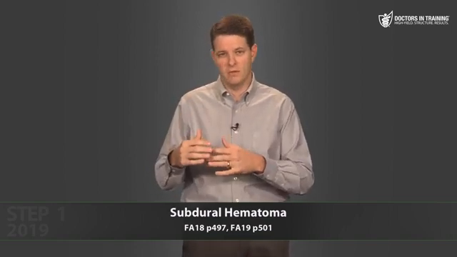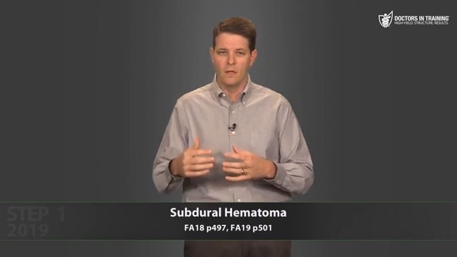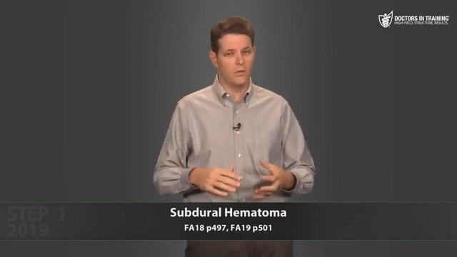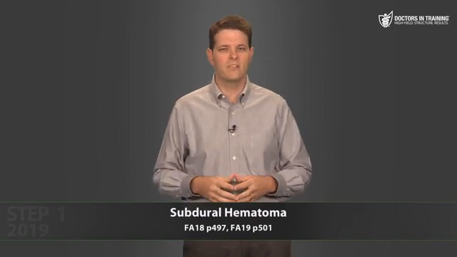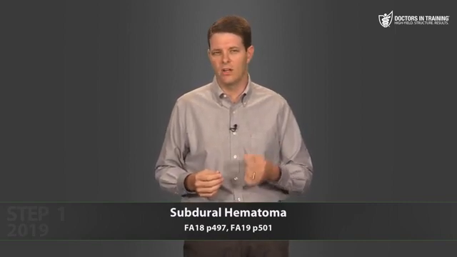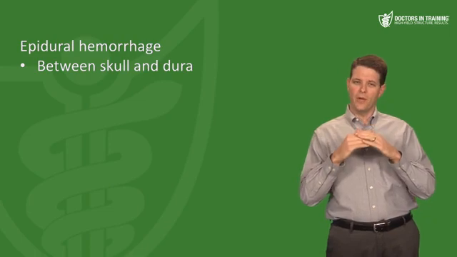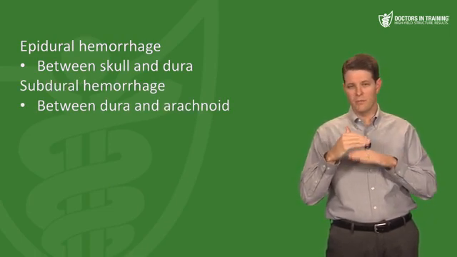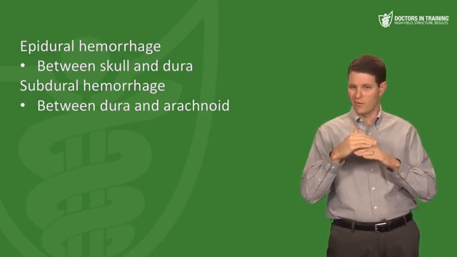That's what epi means, above or upon. But a subdural hematoma is below the dura, like a submarine is below the surface of the water. Now, that's an important consideration when it comes to the shapes of these things on CT. So an epidural hemorrhage is between the skull and the dura, and a subdural hemorrhage is between the dura and the brain, or technically between the dura and the arachnoid.